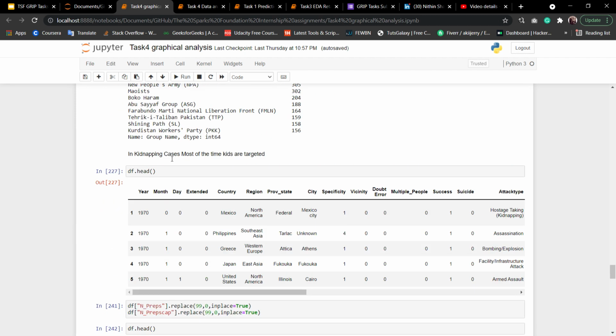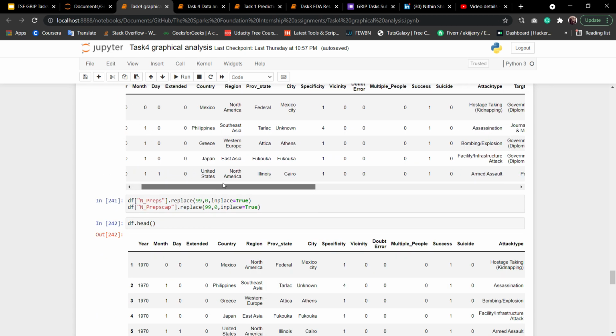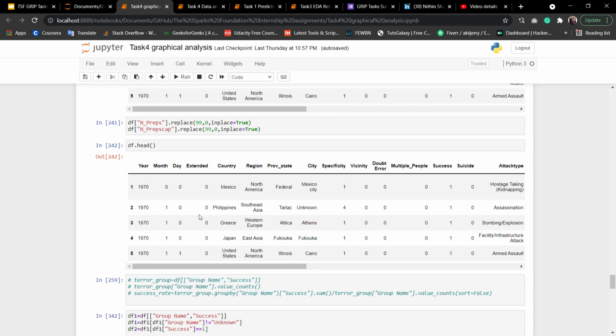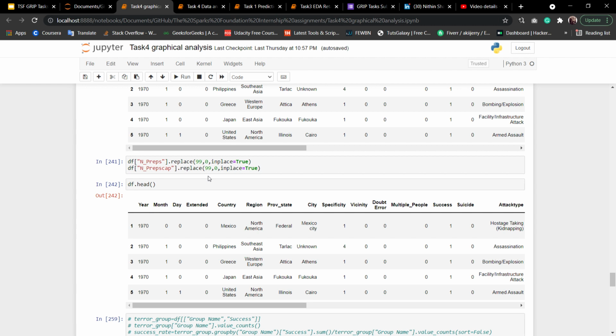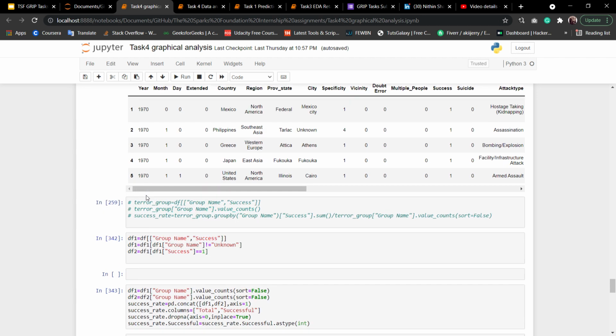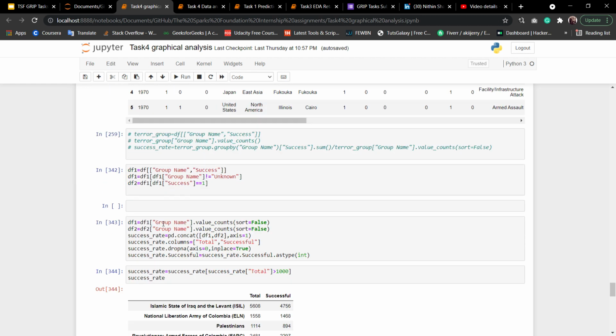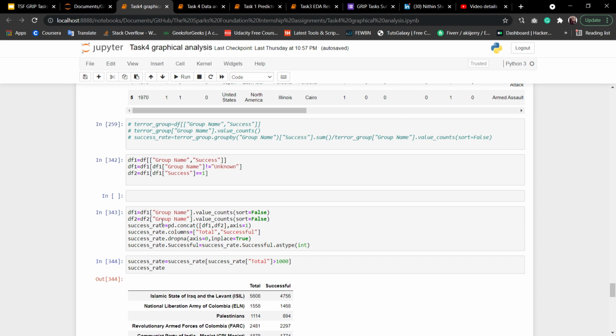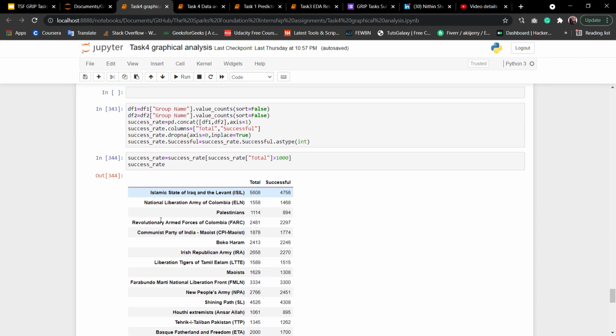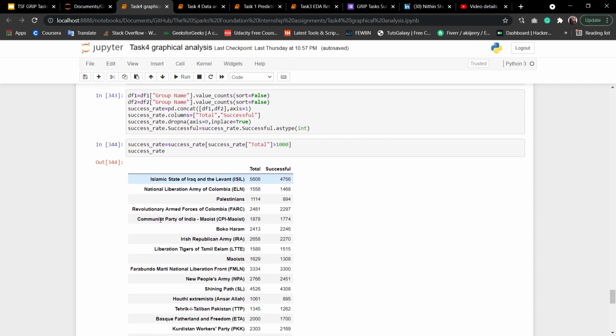And after that, I have again checked the data, and there are some mislabeled values like 99, which should not be there. Then I have replaced this data with 0, because it should be either 0 or 1, so it should be 0 instead of 99. Then I have again checked the data, and after that I have plotted the success rate of the total terrorist attacks.